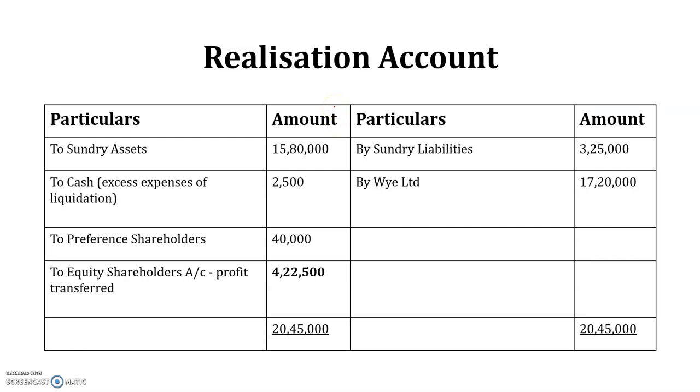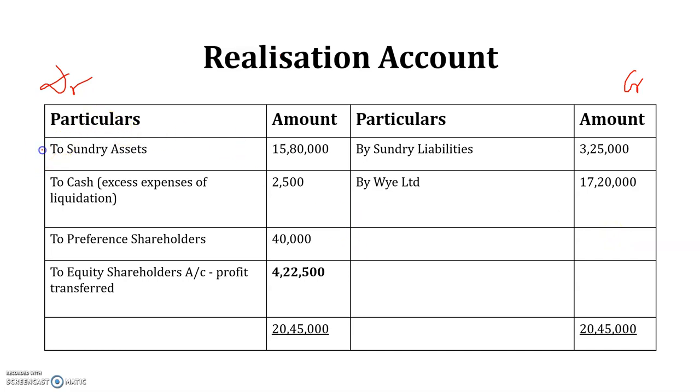So the working notes, one is realization account and one is cash account. In case of realization account, we simply consider the journal entries which we have passed in relation with realization account, and debit and credit those items from the journal entries to the ledger.